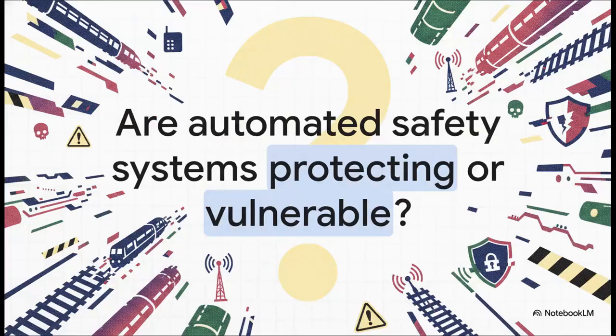So, I'm going to leave you with this final, provocative thought to consider. We rely heavily on smart infrastructure to keep us safe and efficient. But as this explainer clearly illustrates, the very safety mechanisms designed to protect us can be hijacked and weaponized through simple data spoofing. Are our highly connected, automated safety systems truly protecting us, or are they just fragile vulnerabilities waiting to be exploited by a cheap radio? It is a delicate balance, for sure, and one we absolutely must secure as our world becomes more interconnected.